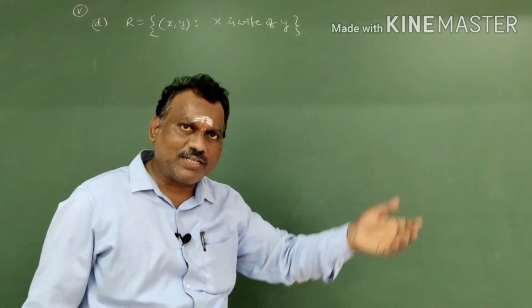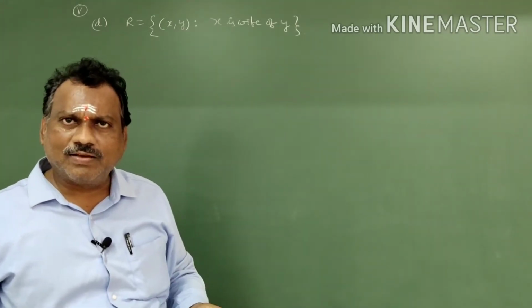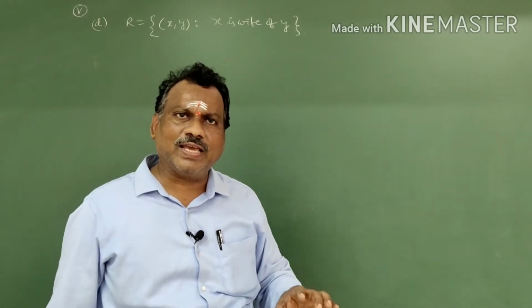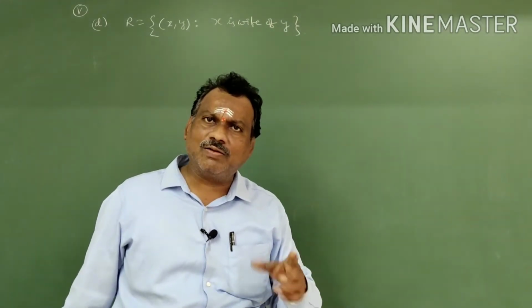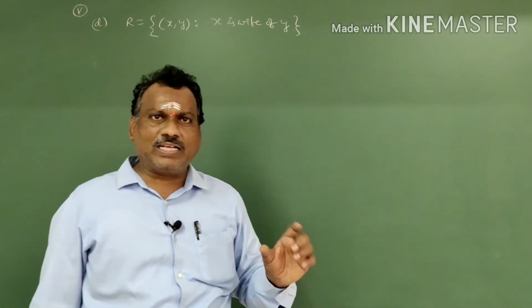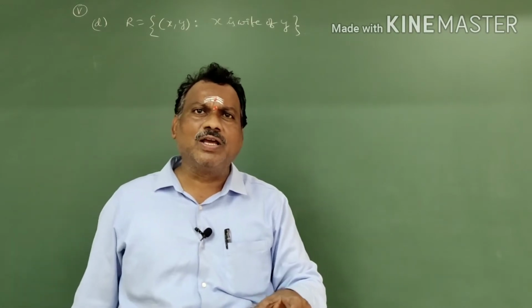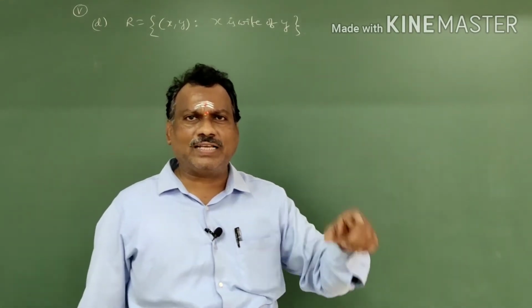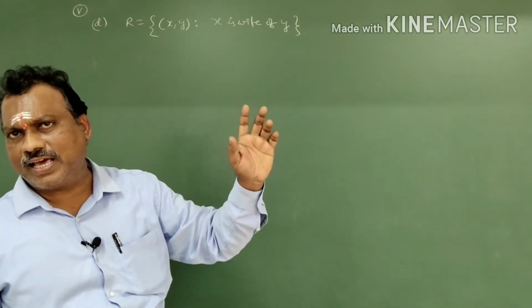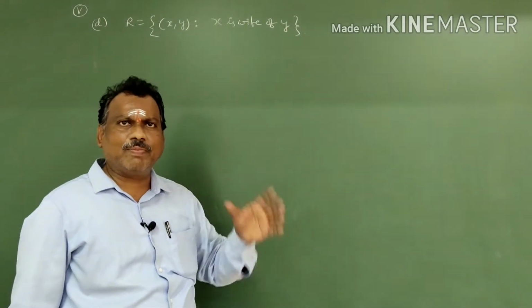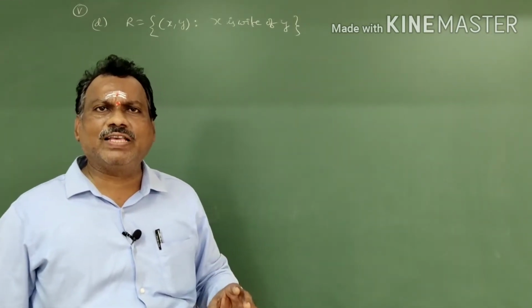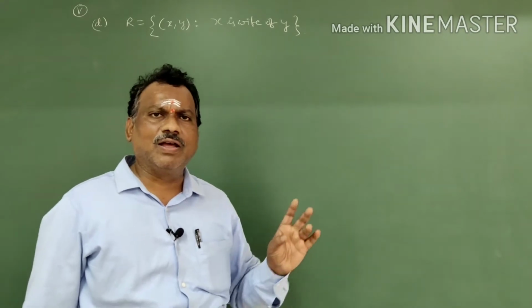Now we want to check transitive. x is wife of y, y is wife of z, impossible. Transitive means if (x, y) is possible and (y, z) is possible, then only (x, z). In the first case itself it fails: (x, y) is possible, but (y, z) is not possible, so there is no need to discuss (x, z). That's why this is the second type of transitive. It is a transitive property. Is it clear? So always remember the wife relation between x and y: it is always transitive, but not reflexive and not symmetric.